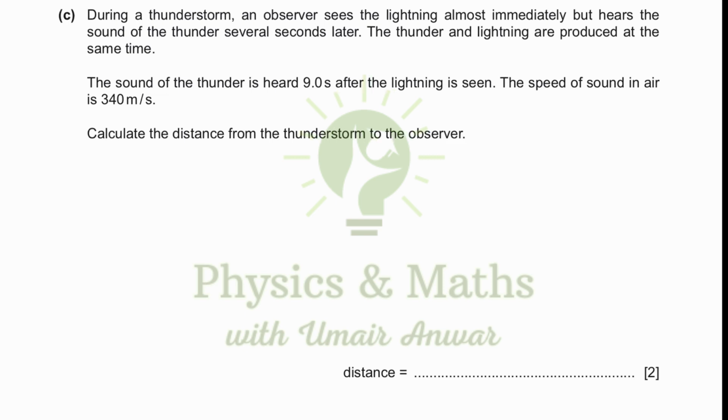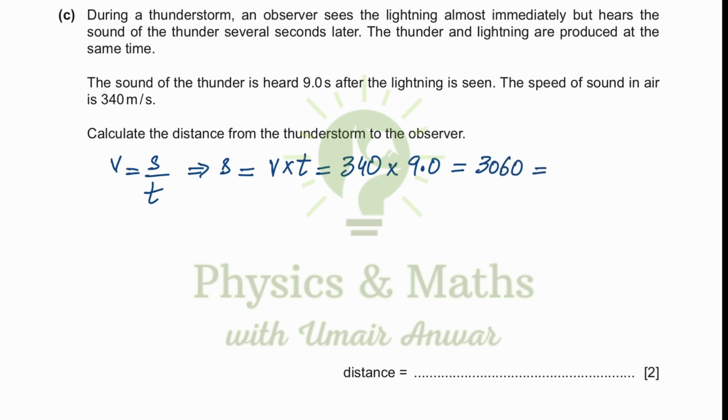So for this we will use the formula speed is equal to distance upon time. So distance is speed multiplied by time. Speed of the sound is 340 and the time it takes to reach the observer is 9 seconds. So answer is 3060, which we can write as 3100 meters. So in two significant figures, the answer is 3100 meters.